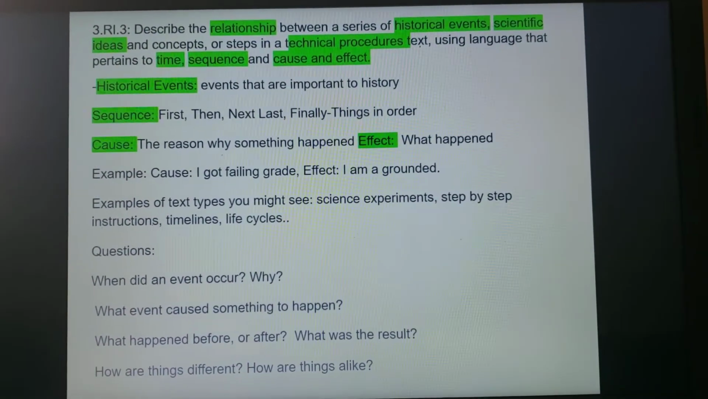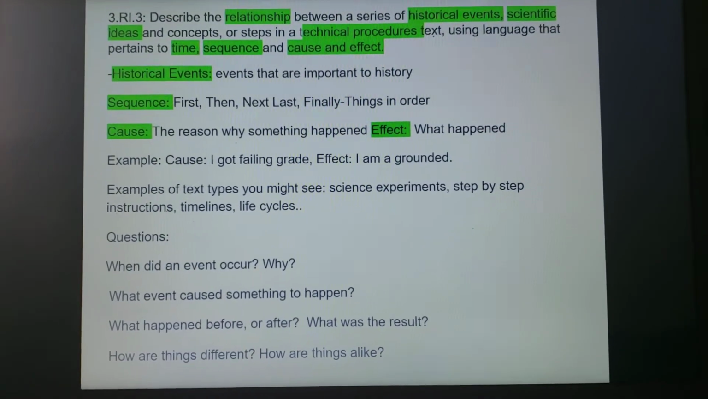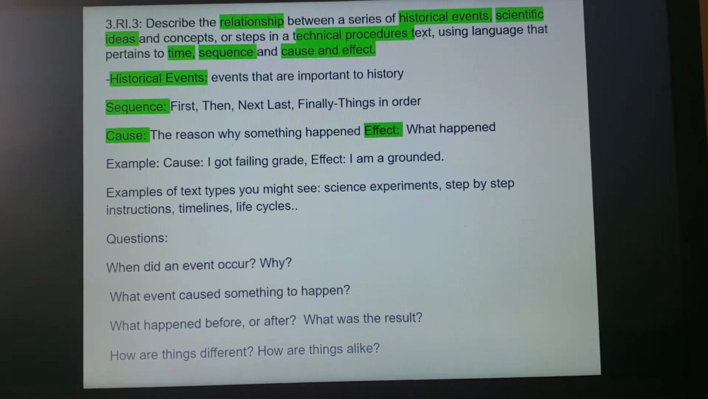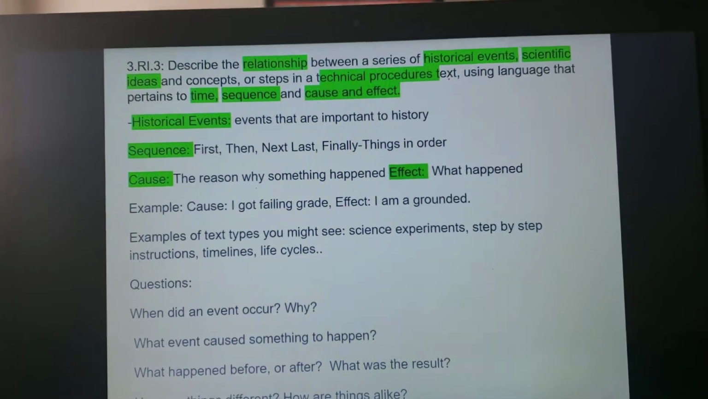For example, if you're doing a science experiment or a recipe, you're going to see a list of the things that you need. You're going to see a list of the steps and procedures it takes to do that. All of those are things that we're going to be looking for in nonfiction text.